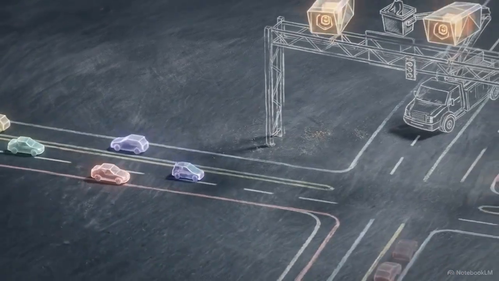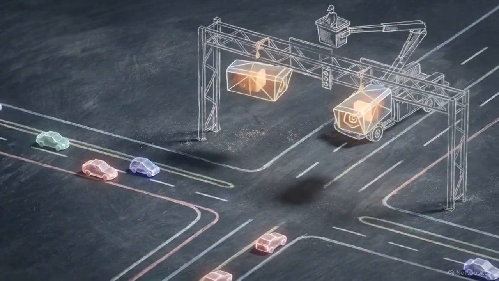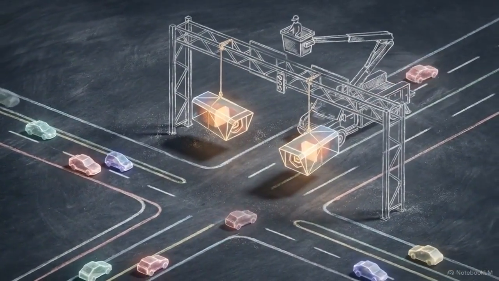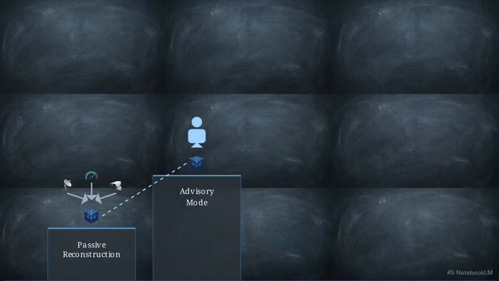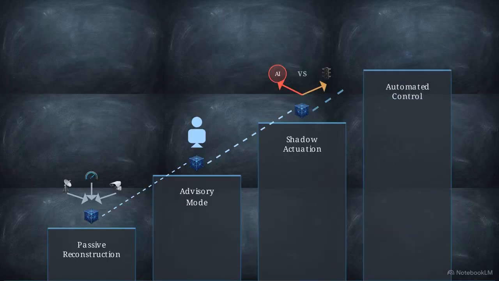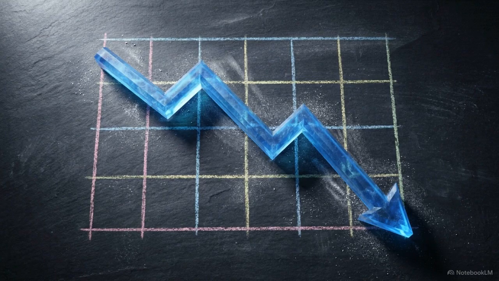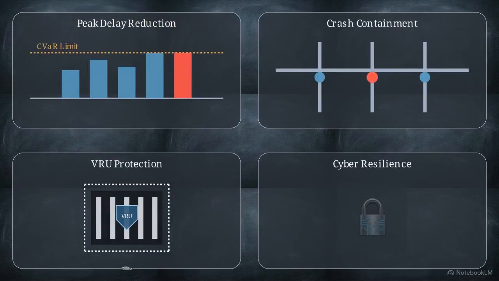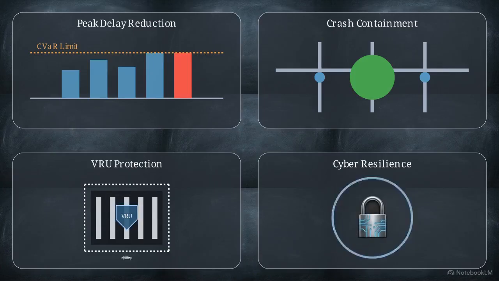However, migrating to this tensor geometric framework is not a blind hardware swap. It requires a layered, rigorous validation protocol for live infrastructure. The implementation follows strict phases. It begins with passive geometric reconstruction using live data, advances to an operator-facing advisory mode, moves to bounded shadow actuation, and only then authorizes limited, highly constrained automated control. Progress through these stages demands measurable evidence. The system must deliver lower peak travel delays, reduced crash propagation, demonstrably protected vulnerable road users, and active cyber resilience.